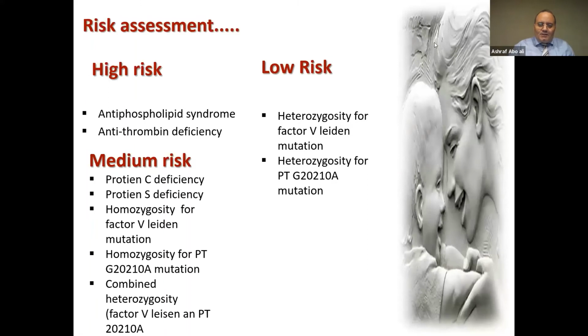What are the low risk? The low risk are those heterozygous for factor V alone, or heterozygous for prothrombin mutation alone. Both of them are low risk if they are present as one mutation.